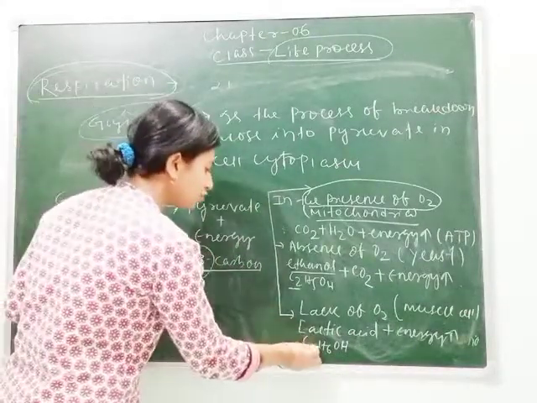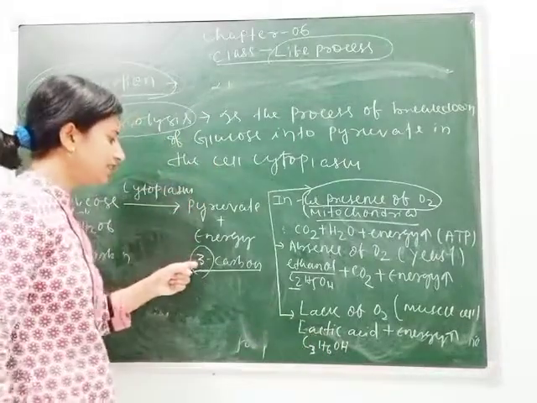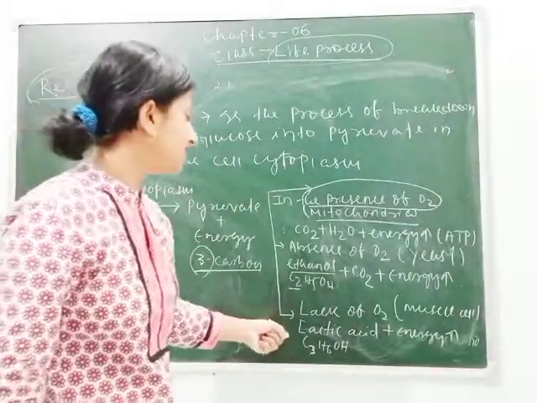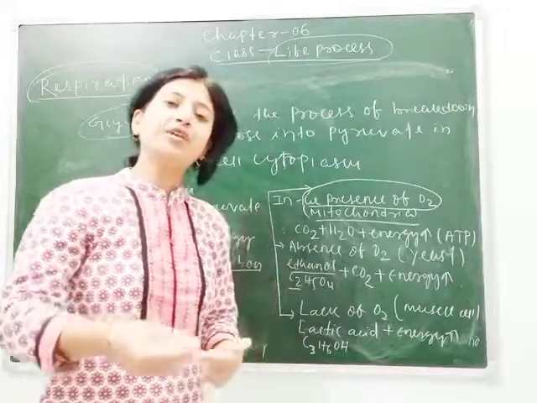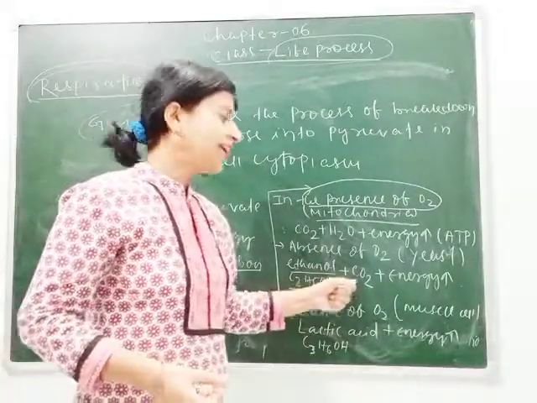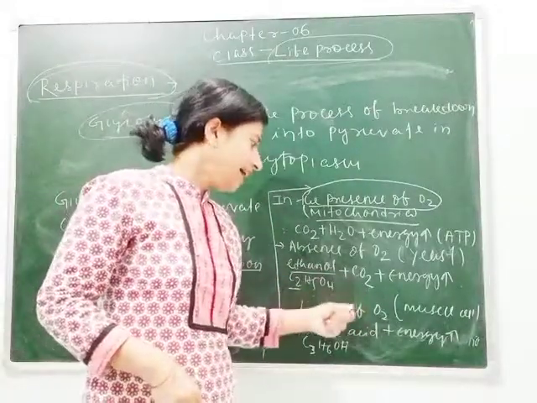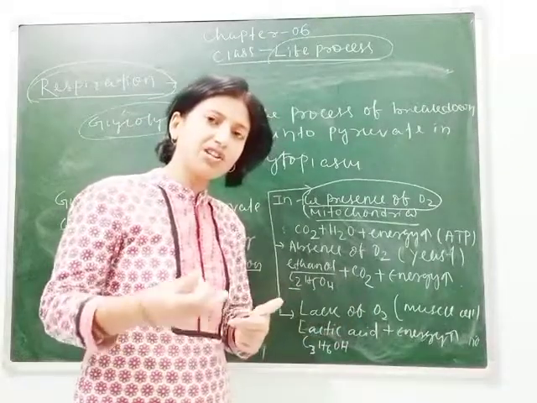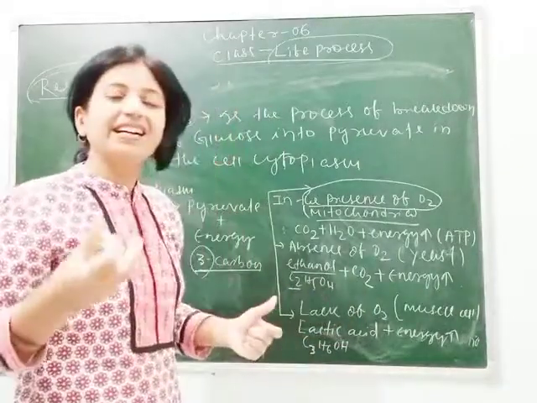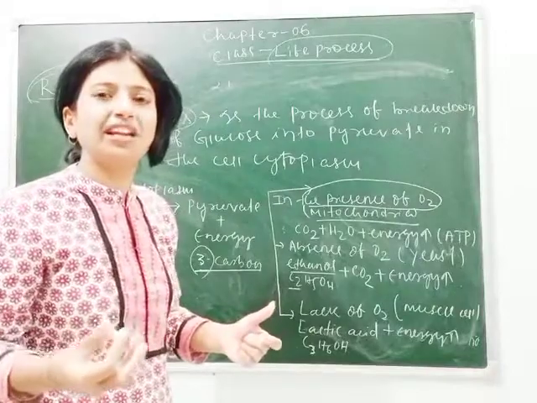You can compare the pyruvate content here, 3 carbon, and the lactic acid also contains 3 carbon. So the 3 carbon is already used in lactic acid. So what happens during anaerobic respiration in muscle cells, or lack of oxygen, means when oxygen is not sufficient, then we feel cramp or strain in our muscles.